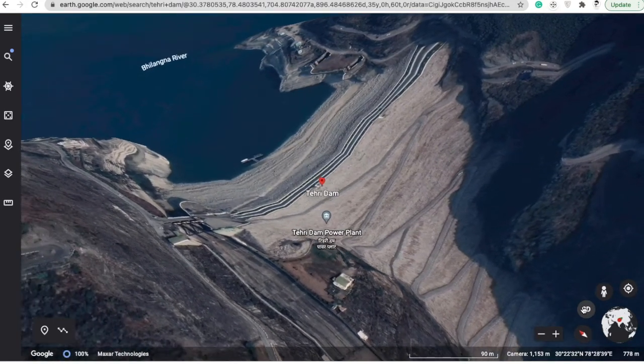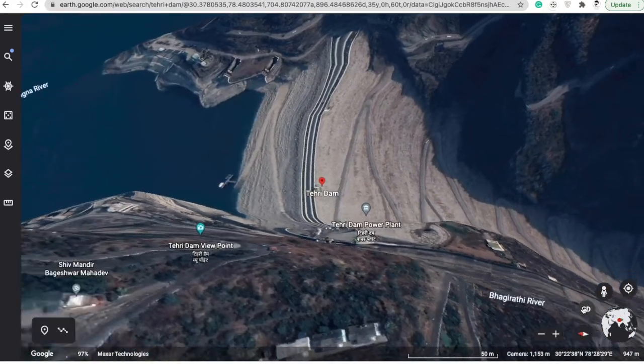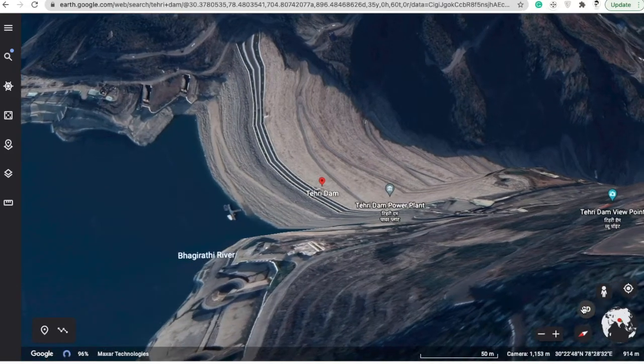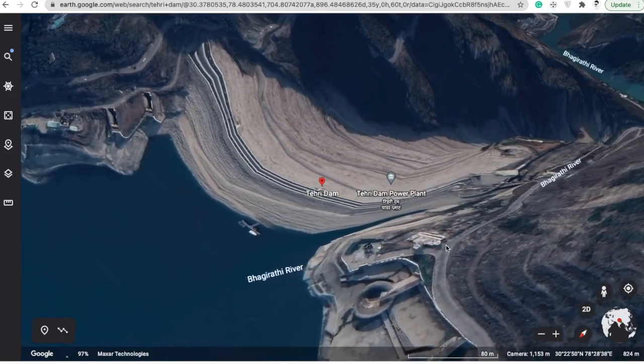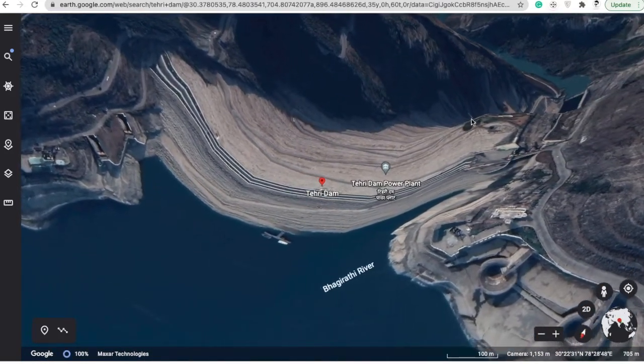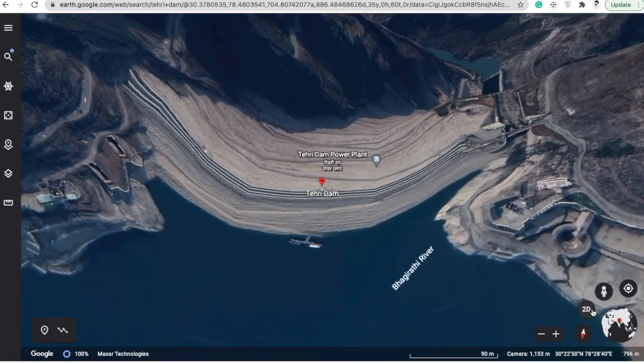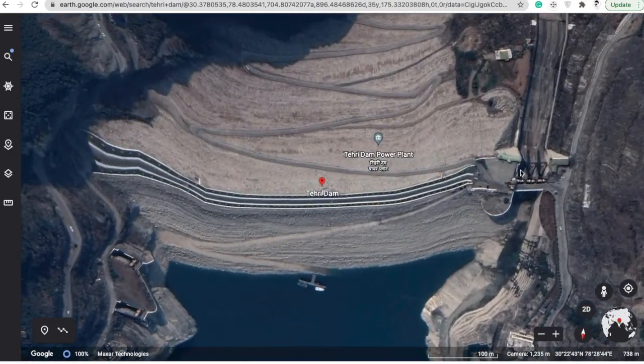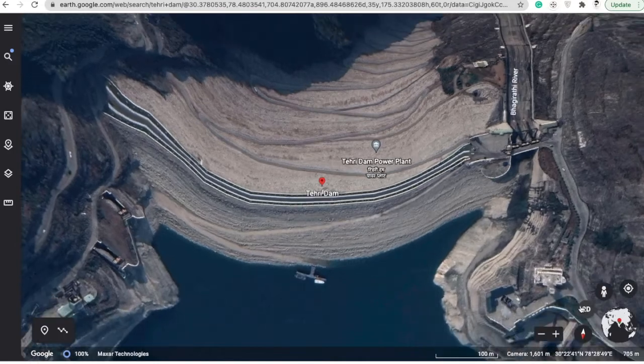Now this Tehri Dam is over two rivers, that is Bhilangana and Bhagirathi. So this is the downstream side you can see. Let me pause. This is the spillway through which water goes out, and this is the reservoir. This side we have the reservoir.